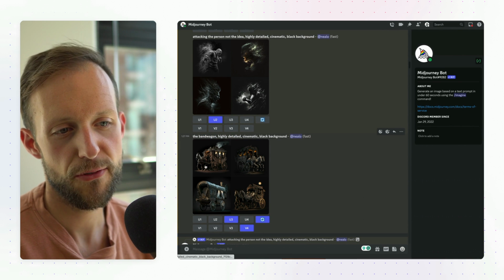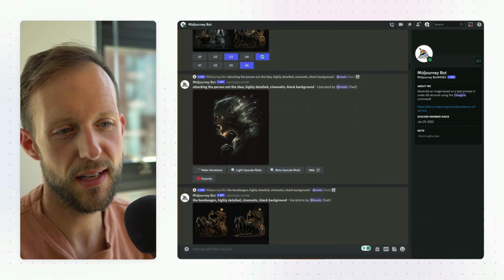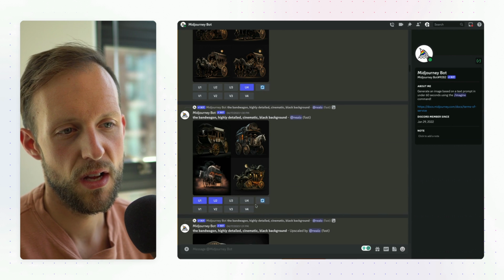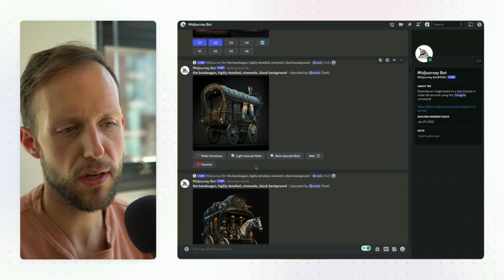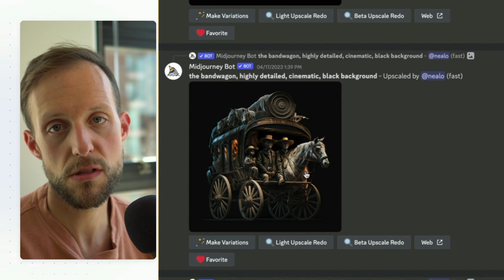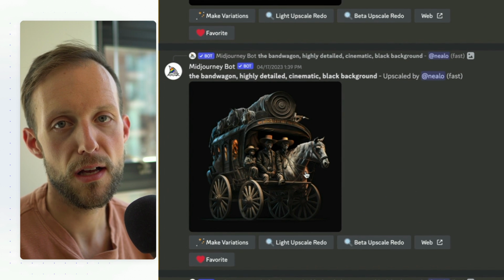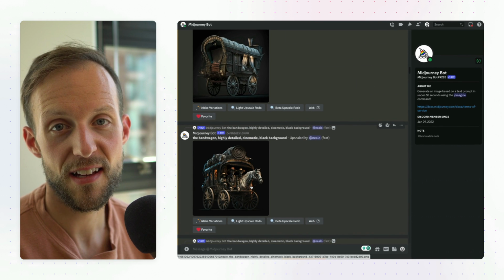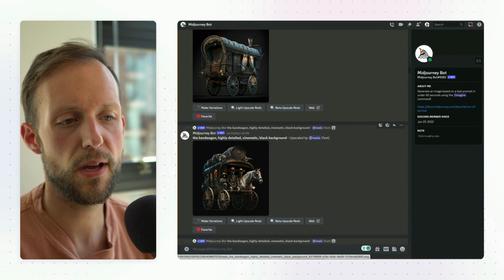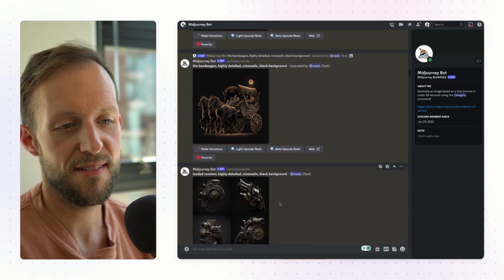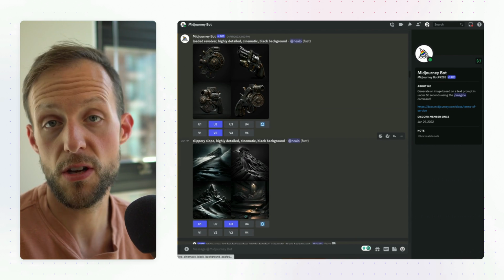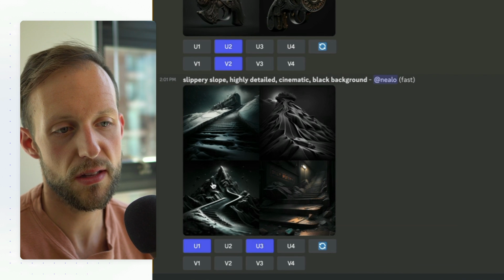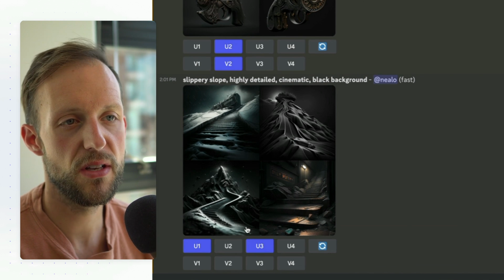For bandwagon effect, I just asked for a bandwagon and I got it to generate several. And I ultimately used this one because I thought it was funny. Not that one. I used this one because I thought it was funny that the horse was sitting in the cart, because it was almost like even the horse is jumping on this bandwagon. And then for some of them, I could just use the name directly, like slippery slope. I just typed in slippery slope and I saw this icy thing and decided to use it.